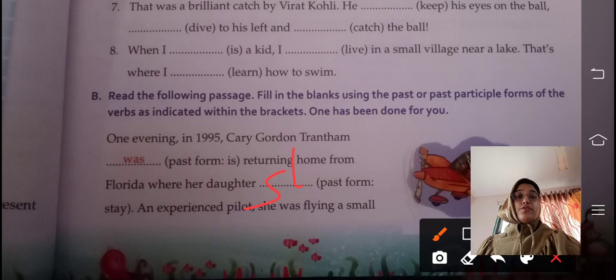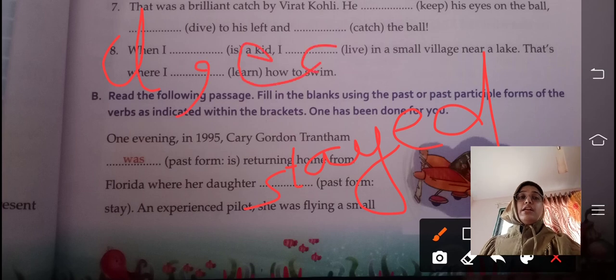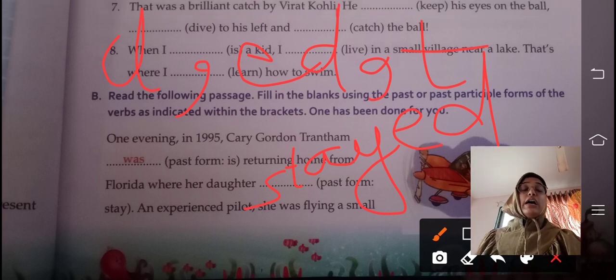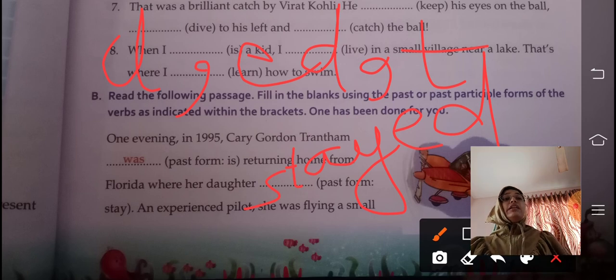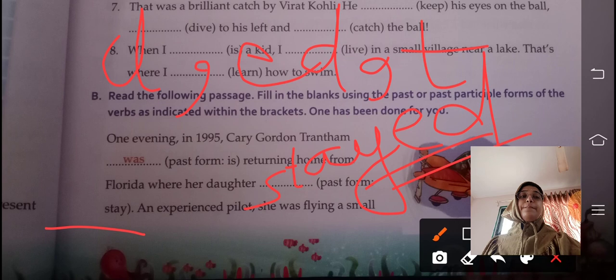Okay, past form of stay is stayed. You just need to put 3 things. First is D or ed or t. It's very easy. Only 3 things you need to convert past into past participle. You have to put d, ed or t. So here in stay we used ed.